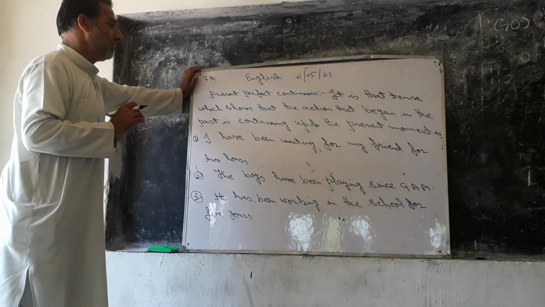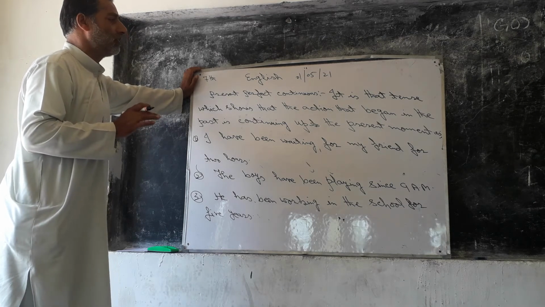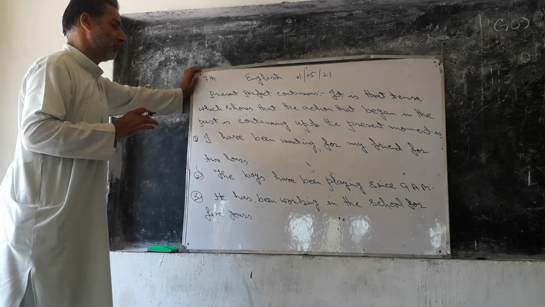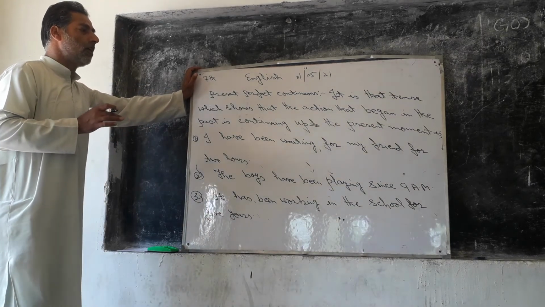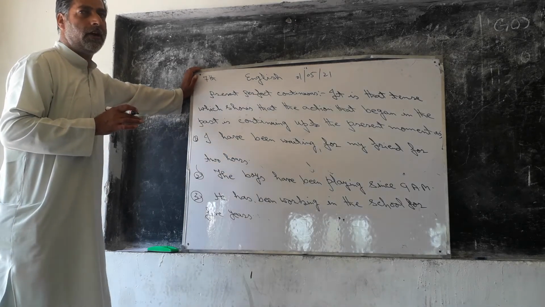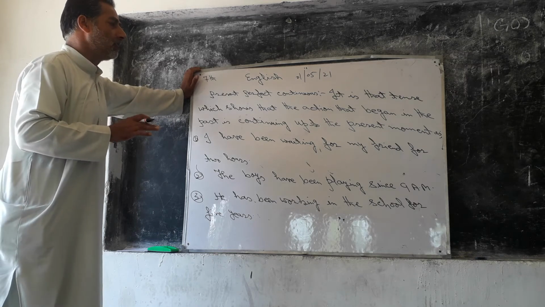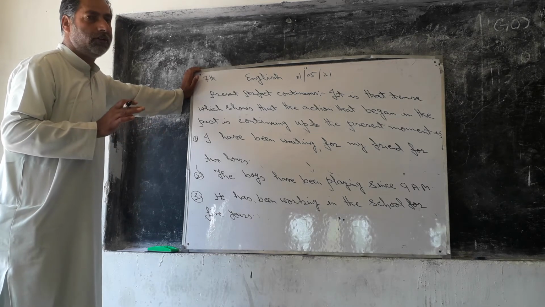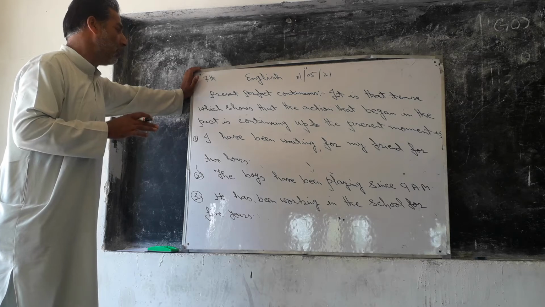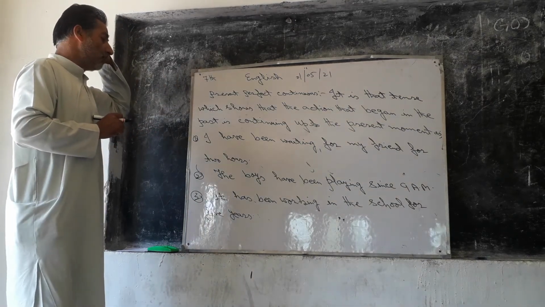Once again I will remind you that it is that tense which shows that the action that began in the past, or the action has been started in the past, is going on and is still yet going on up to the present moment. That means the action has not been finished or completed yet. As I have given you examples: I have been waiting for my friend for 2 hours.